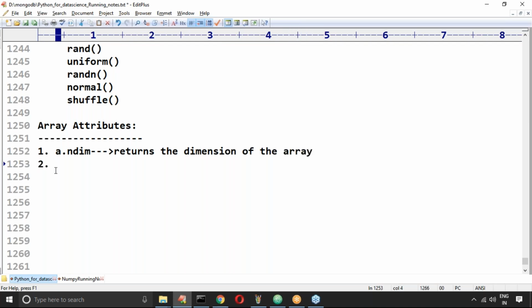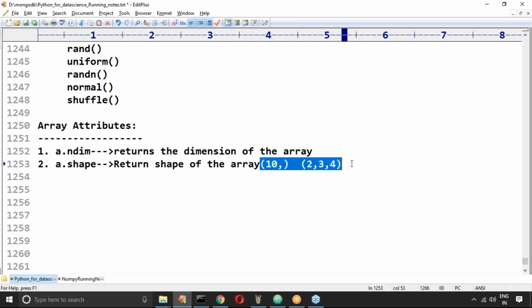The second one is shape. Remember, a.shape you can ask. It returns the shape of the array. What is the meaning of shape? You know, right? If I take 10 comma, or if I take 2, 3, 4, what will happen? What is the meaning of these shapes? It's a tuple; the size of each dimension we have to specify.